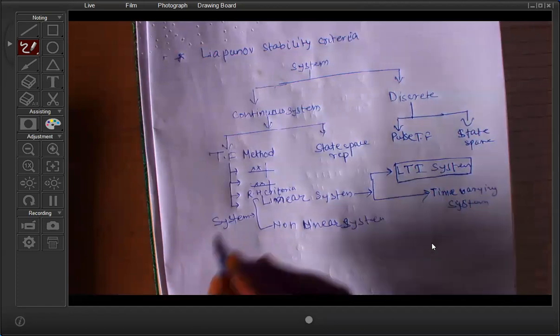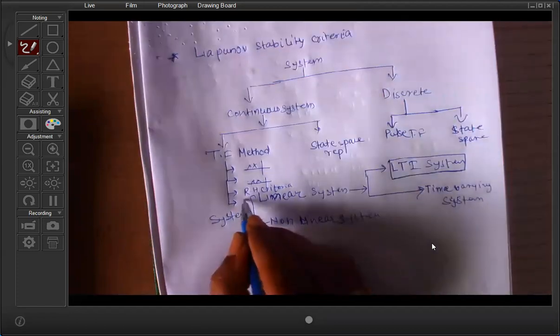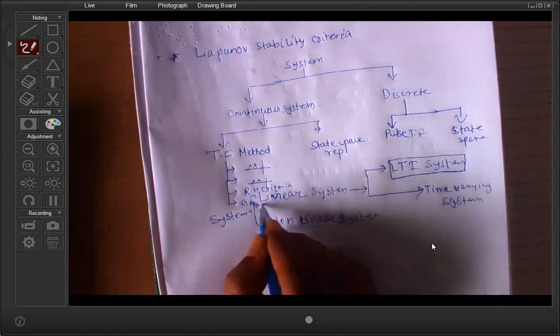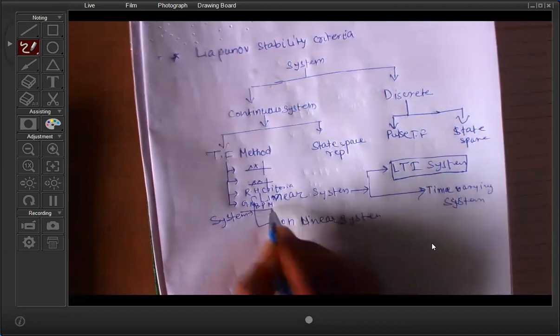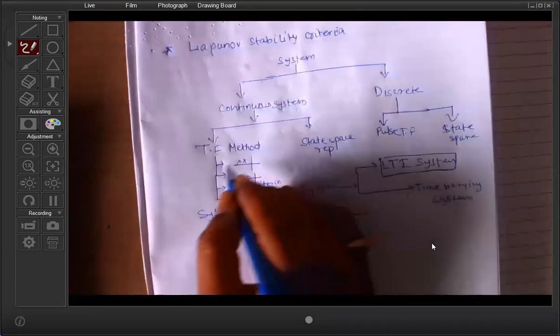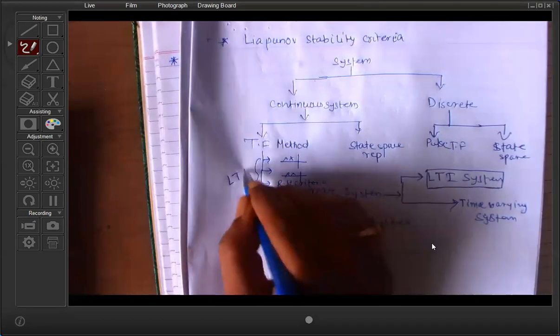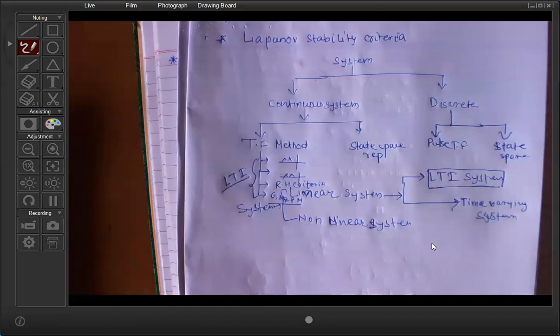And from the frequency domain analysis, from the Bode plot and Nyquist plot, you can find out the gain margin and phase margin, and study whether the system is stable or unstable. Those methods are only applicable for LTI systems, that means linear time invariant.